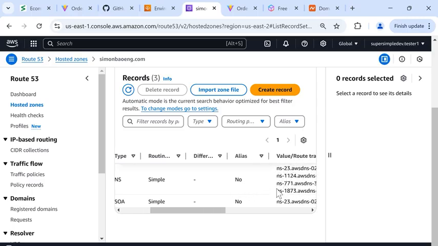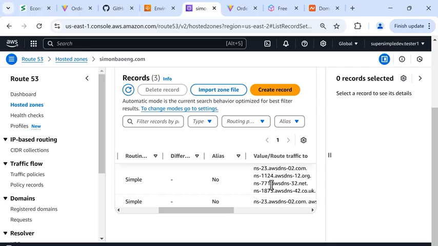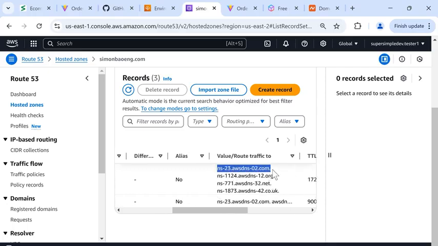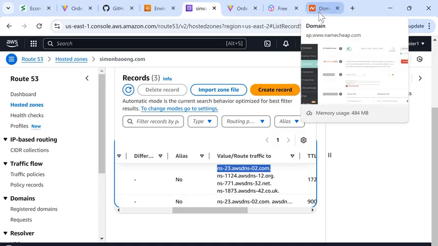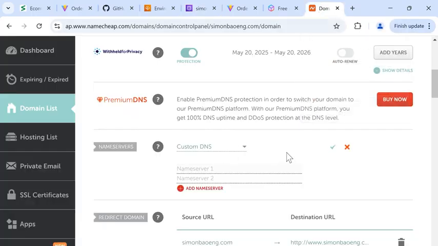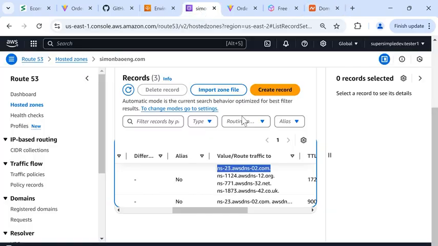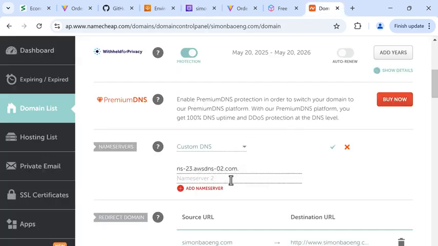So we just need to copy these over to Namecheap, or your domain company. So we'll select this and copy. And then inside Namecheap, in here, we'll paste. And we'll go back and select the second name server, copy, and paste.